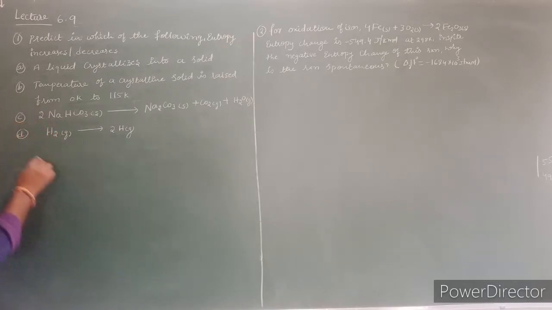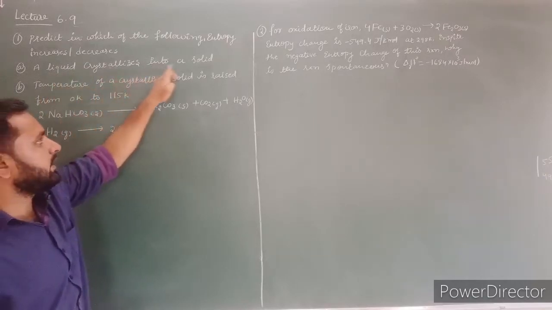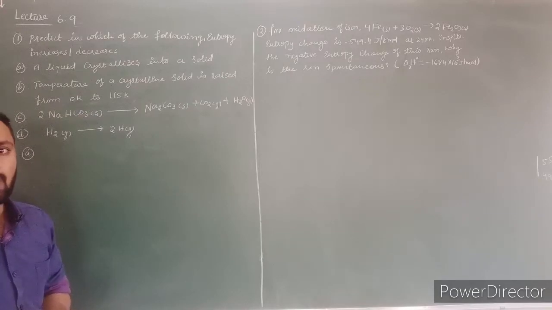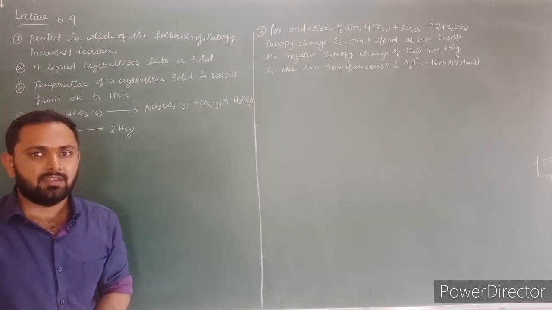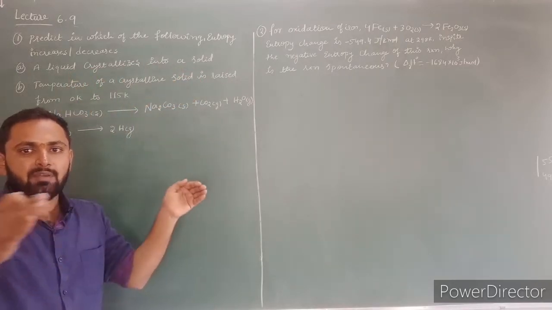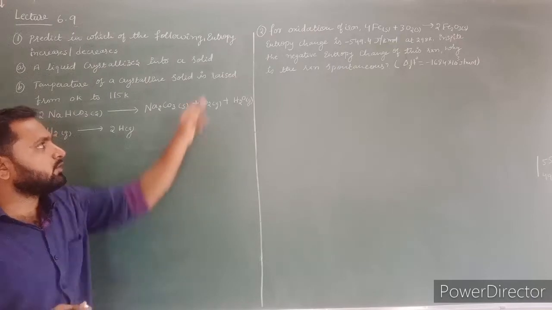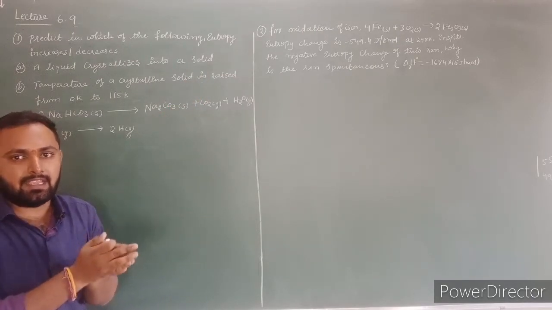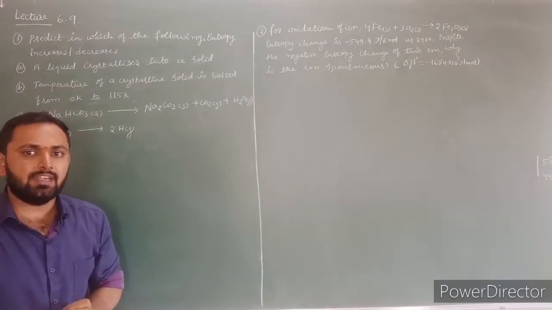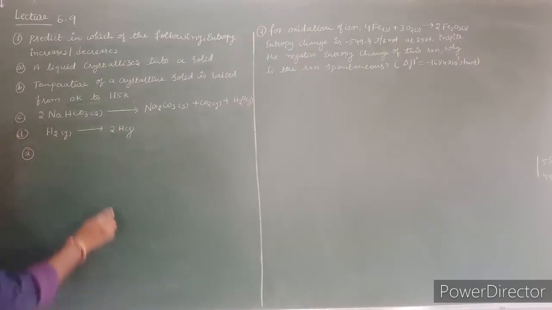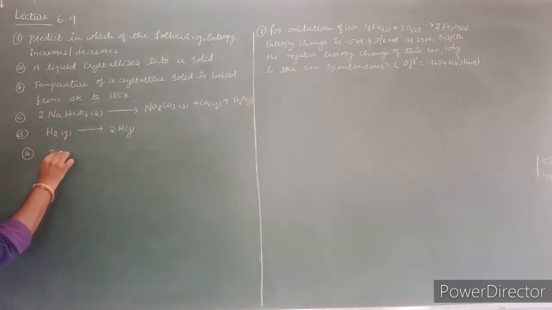Now let us consider first condition. In first condition, a liquid crystallizes into a solid. Here liquid is converted into solid. If liquid is converted into solid, randomness decreases, because as compared to solid, in liquid the molecules are more away from each other. But when they are converted into solid, all molecules come close to each other. That means randomness decreases. As randomness decreases, entropy decreases, because entropy is directly proportional to the randomness. In first condition, entropy decreases.